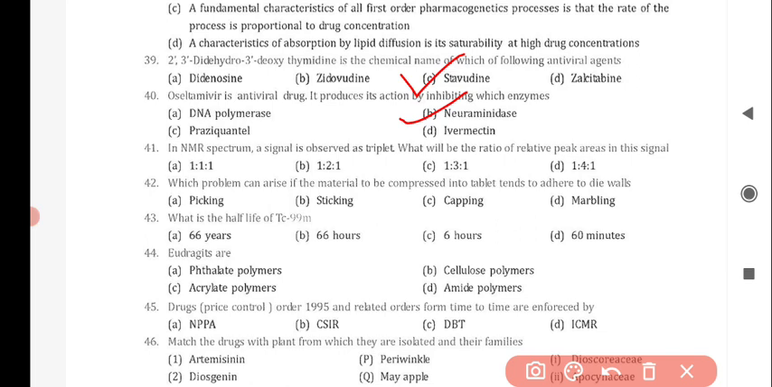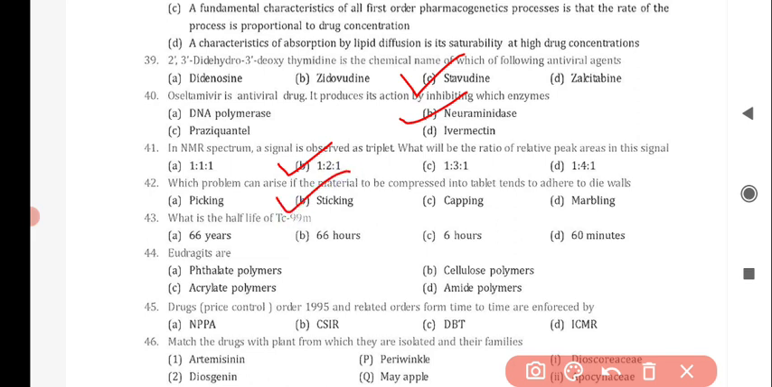Next question is, in an NMR spectrum, a signal is observed as a triplet. What will be the ratio of relative peak areas in this signal? And the correct answer is option B, 1:2:1. Next question is, which problem can arise if the material to be compressed into tablets tends to adhere to die walls? And the correct answer is option B, sticking.